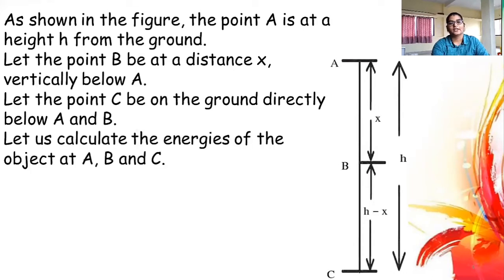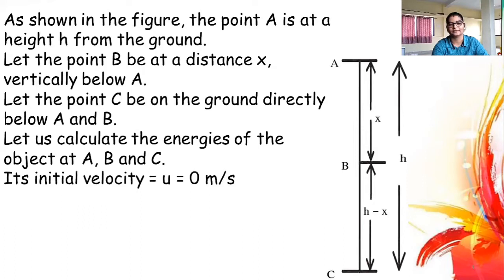So let us calculate the energies of the object at A, B and C. So let's go towards the law of conservation of energy. Let's prove that total energy at point A is equal to total energy at points B and C. So its initial velocity u is equal to 0 meter per second when the object is falling freely from point A. It is just going to fall. Therefore, its initial velocity is 0 meter per second. Always remember that when an object is falling freely, vertically downward, its initial velocity is always 0.